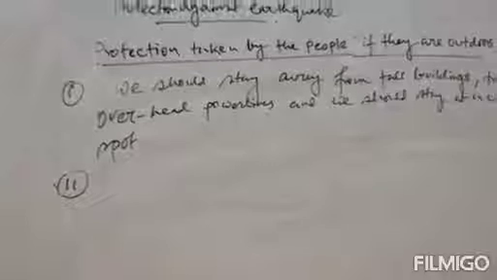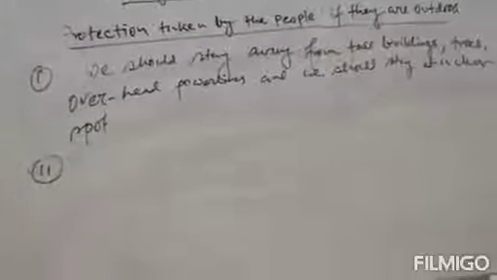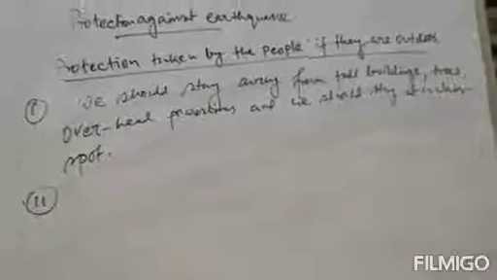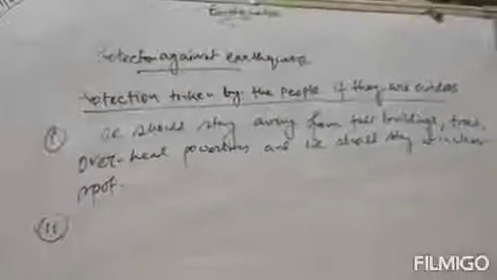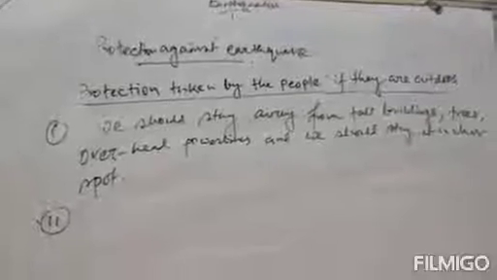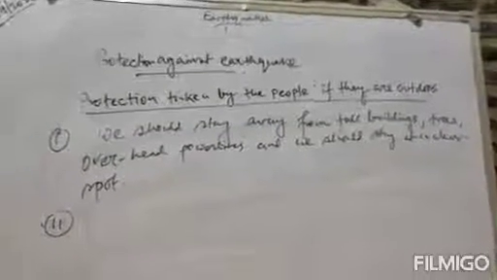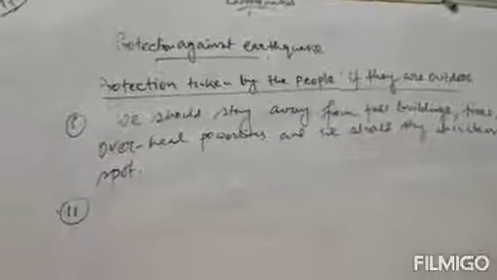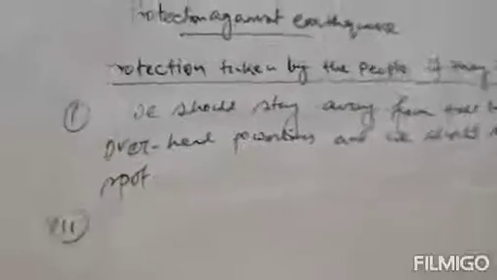Clear? So there are three criteria of protection. The first was if you are living in a seismic zone. The second was if you are at home during an earthquake, and the last is if you are outside, that means you are not indoors when the earthquake happens. So those are the three criteria for protection.